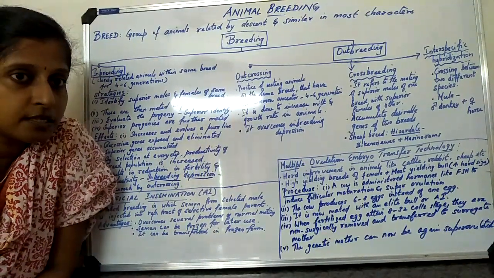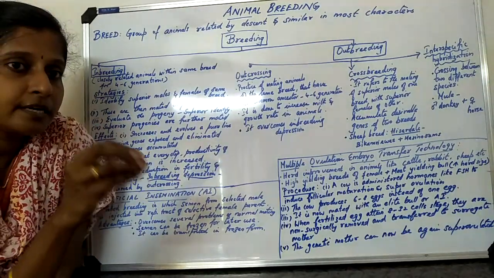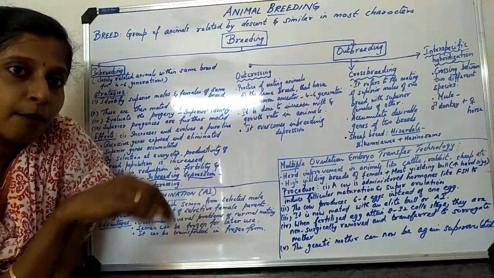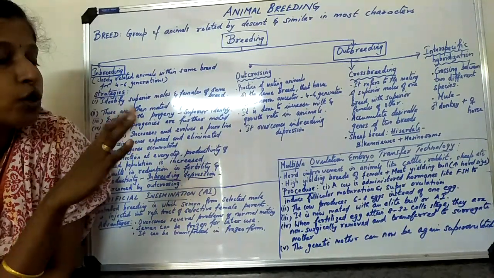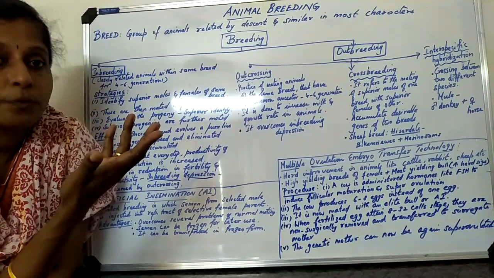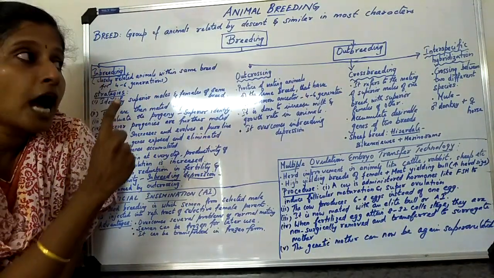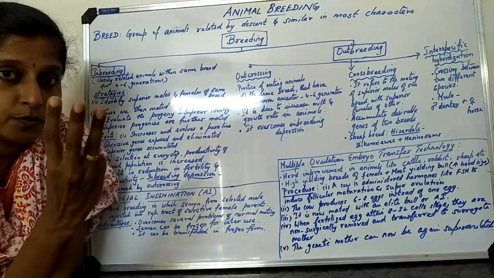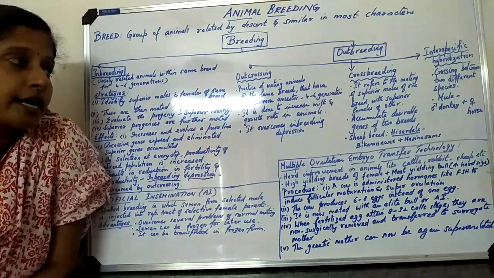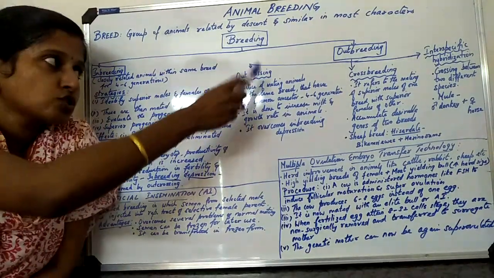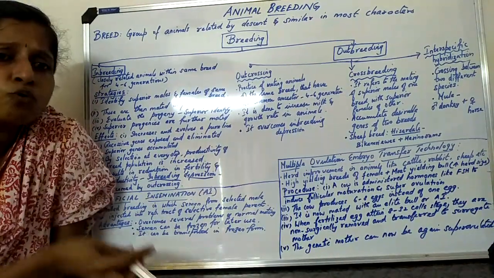What is outcrossing? That we will be discussing in the next part. So I hope inbreeding is clear. Inbreeding is mating taking place within a population among the relatives. Clear? Now moving on to the next topic, that is outbreeding. Animal breeding is divided into inbreeding and outbreeding. Outbreeding again is divided into three: outcrossing, crossbreeding, and interspecific hybridization. So what is outcrossing?